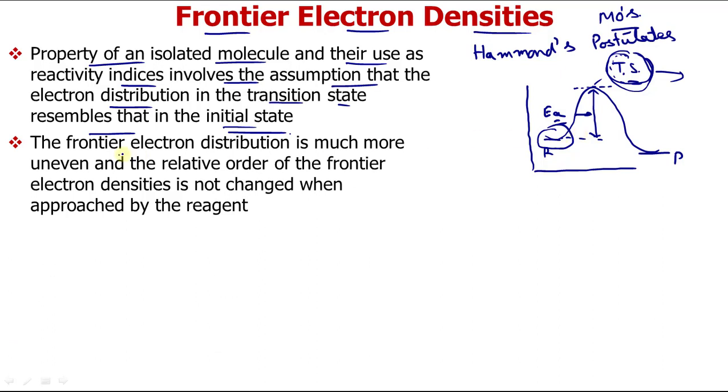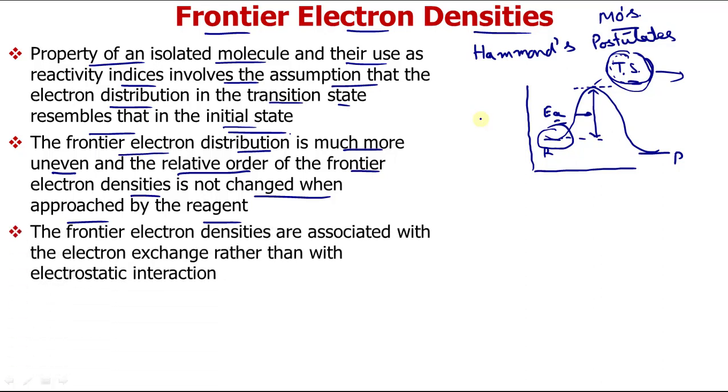And the frontier electron distribution is much more uneven, and the relative order of frontier electron densities is not changed when approached by reagent. So when any reagent approaches a reactant, we will assume that the electron distribution will not be influenced by that reagent. We will just consider mixing of orbitals here.